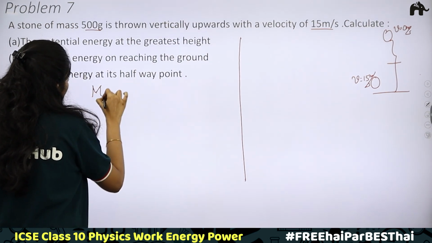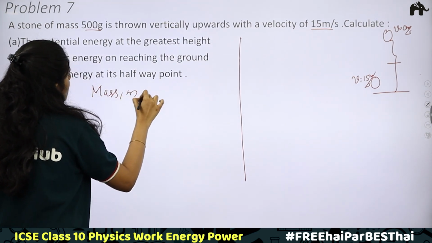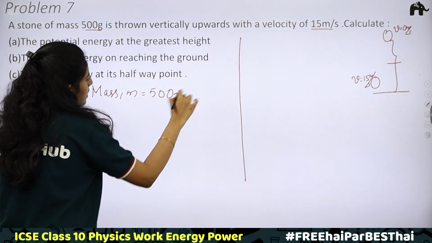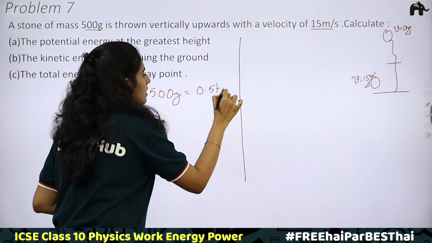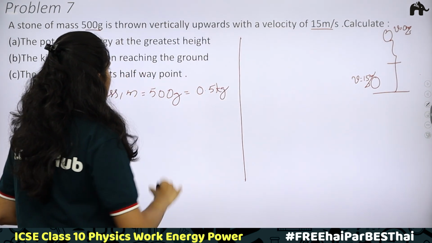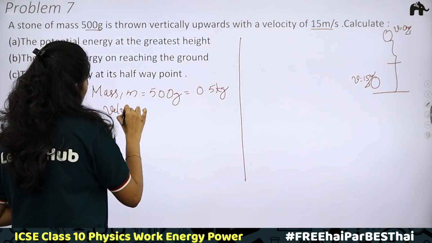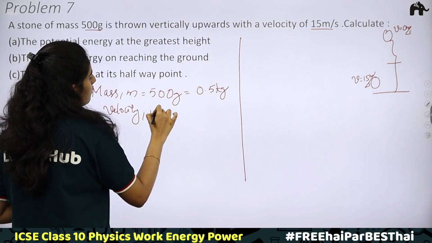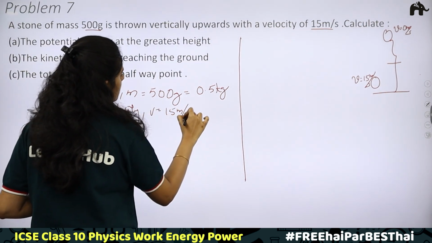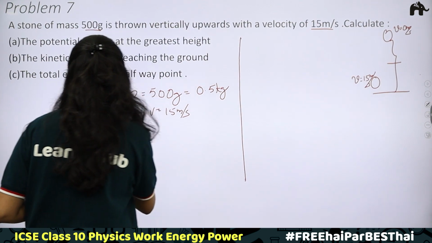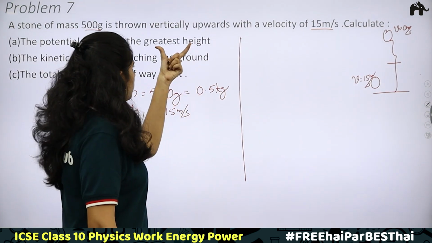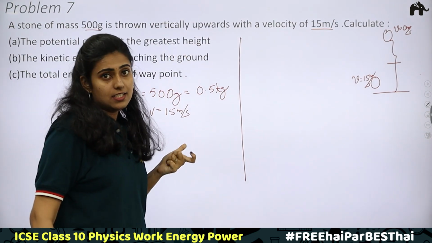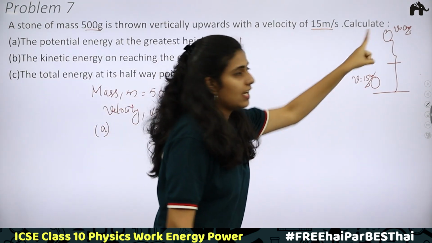Given that mass m is equal to 500 gram. Convert this 500 gram to kilogram, 0.5 kilogram. Okay. Velocity is given. Velocity v is equal to 15 meter per second. We have to calculate A part, potential energy at the greatest height. Do we know the value of height here? Do we know what the greatest height is?